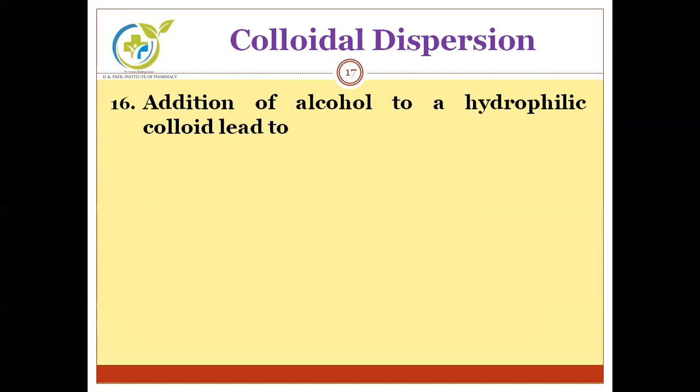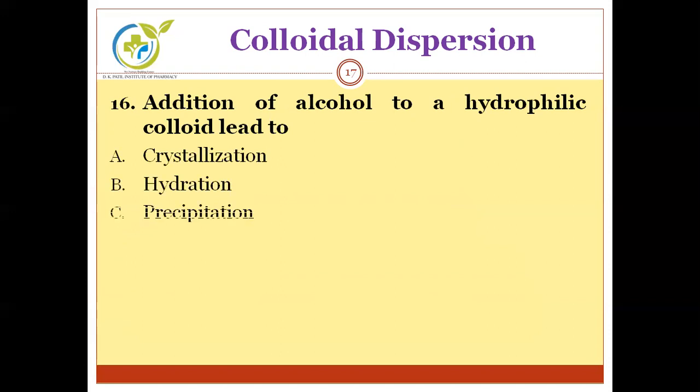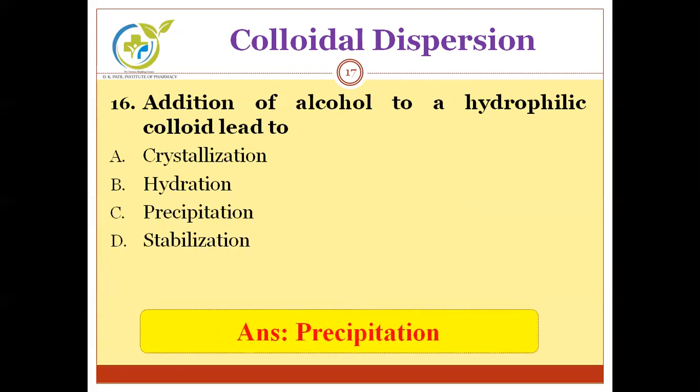Addition of alcohol to a hydrophilic colloid leads to crystallization, hydration, precipitation, stabilization. Can you guess the correct answer? Addition of alcohol to a hydrophilic colloid leads to precipitation. Precipitation is the correct option.